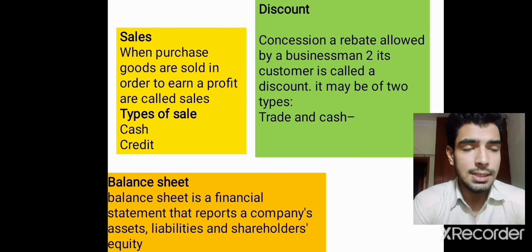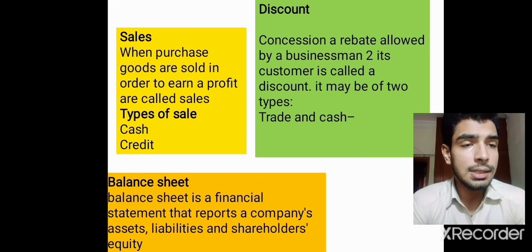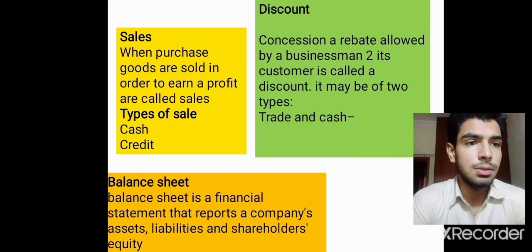And cash discount is a discount that a company offers on early payment. For example, suppose a company offers a discount to its customers: if they make payment in 10 days, then they will be given 5% discount. That will be our cash discount, meaning discount for early payments.